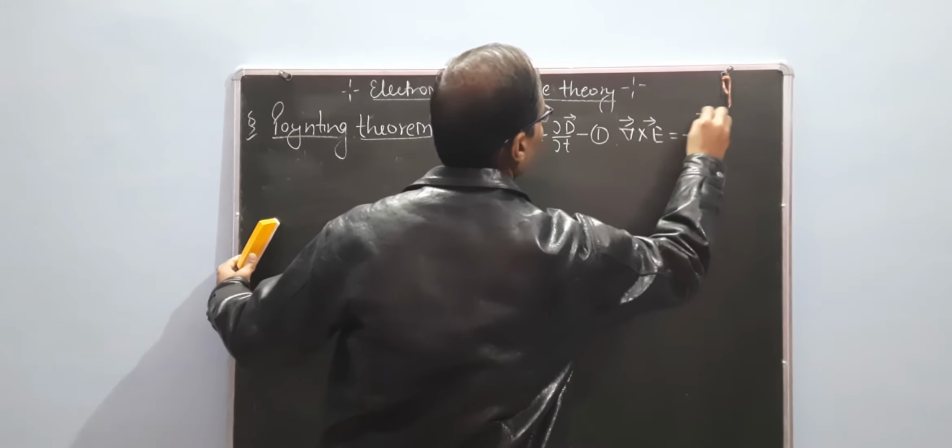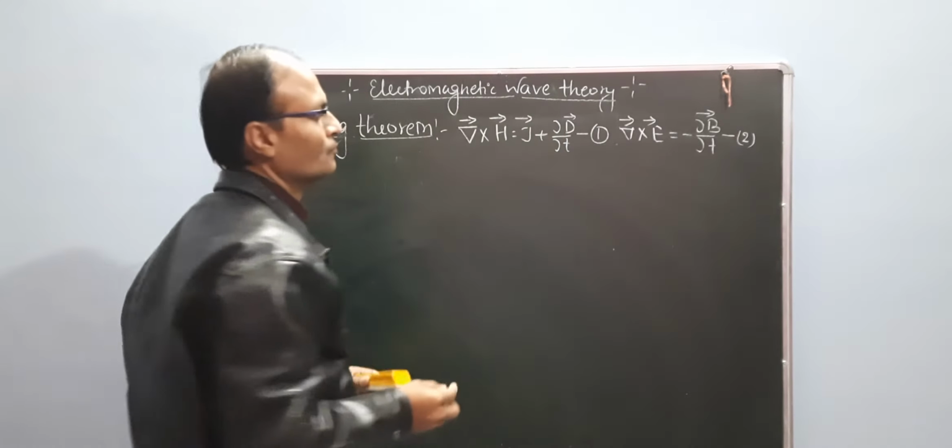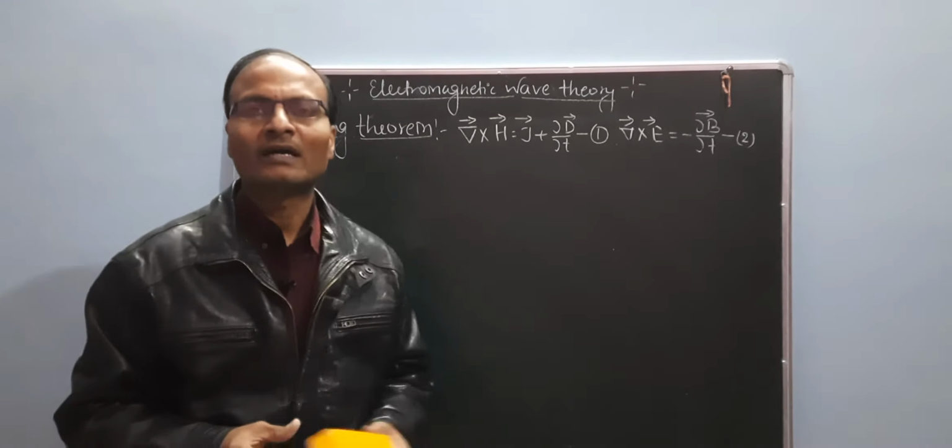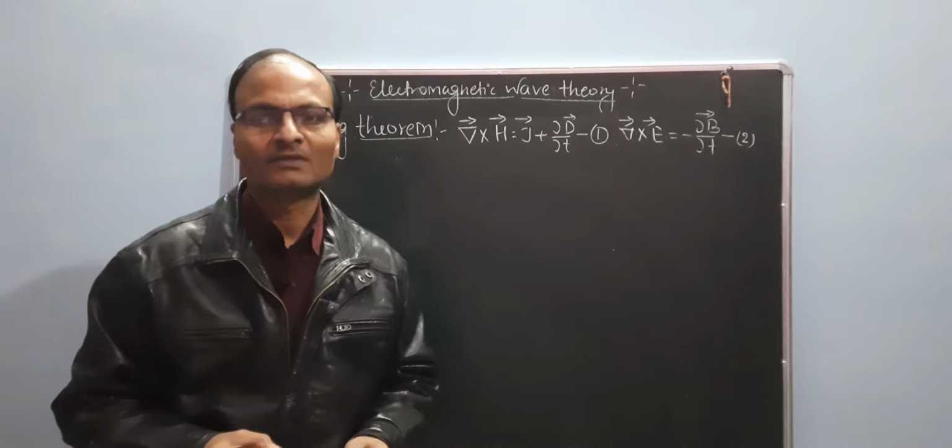This is Faraday's law equation, equation number 2. So by these two equations we prove the Poynting theorem.